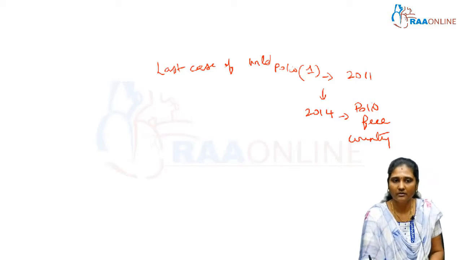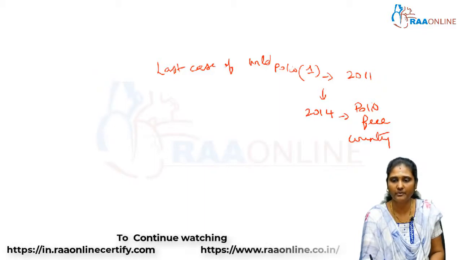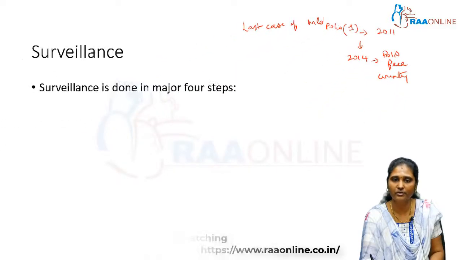AFP surveillance also gives importance to the polio eradication initiative, because the chief strategy of AFP surveillance is to screen for circulating polio virus in the post polio eradication era. How is this done? AFP surveillance is done in 4 major steps.